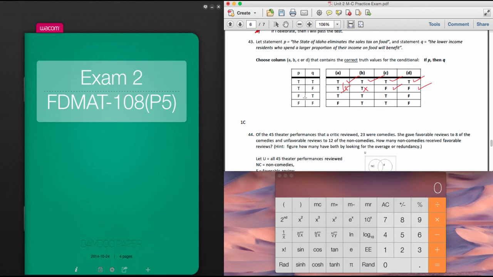If the state doesn't eliminate the sales tax on food, then the lower income residents who spend a large portion will benefit. And that one is also true. If P is false, then Q could also be true. And so that one's true. So we know that C is the correct answer.